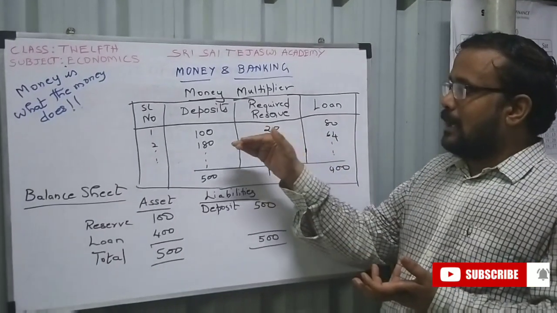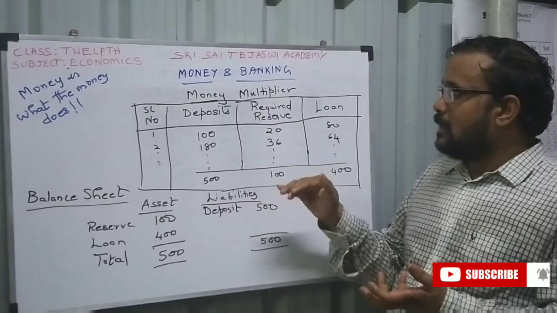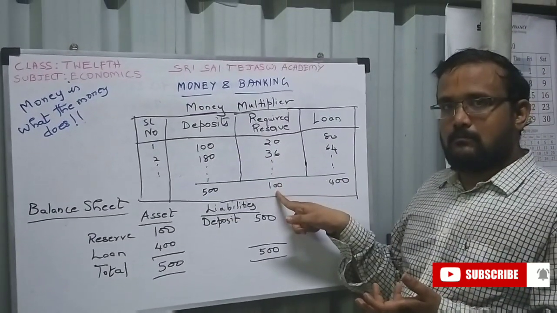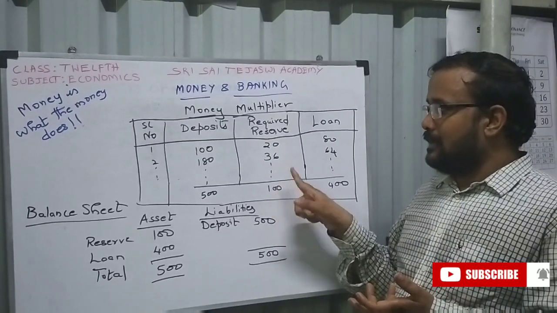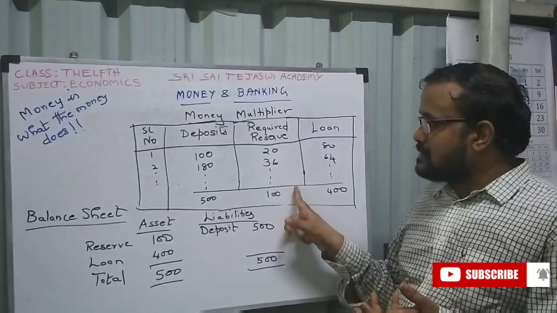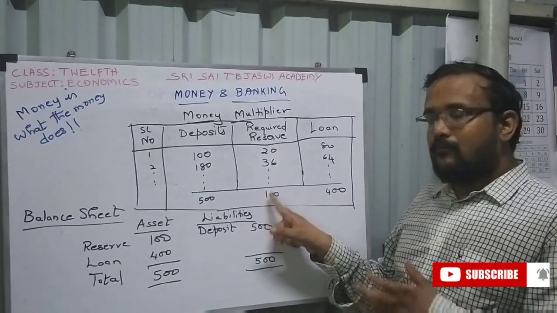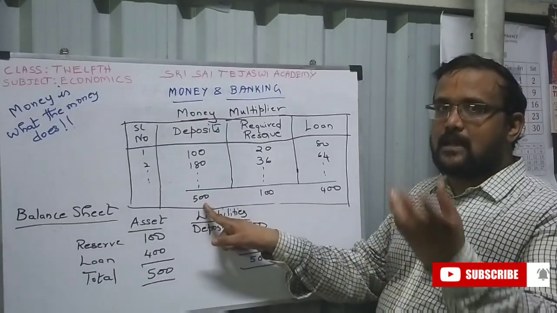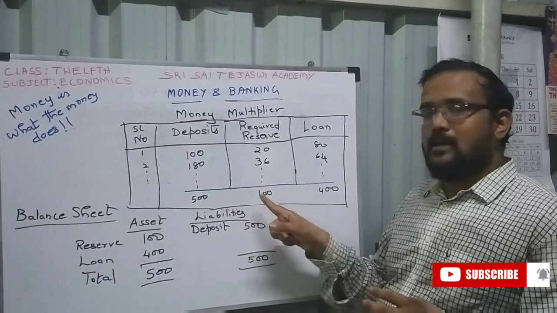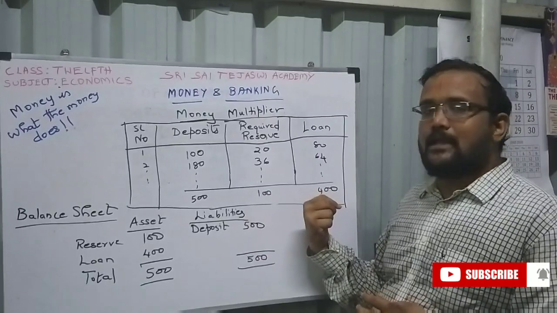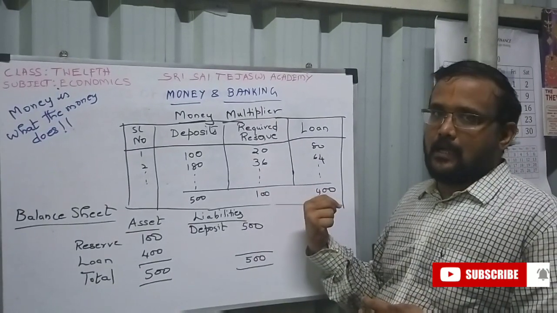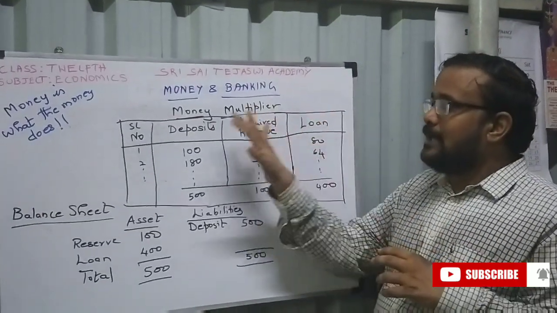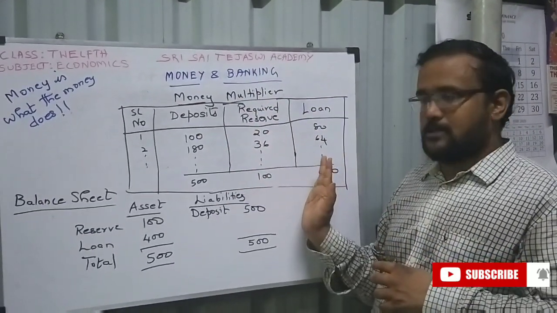Likewise, it has to keep a reserve up to 100. Right? Then if it has to keep a reserve of 100, what deposit does it have to get? 500. If it gets a deposit of 500 and keeps the reserve, how much loan can it afford? 400 loan it can give in total. So this is the money multiplier concept.